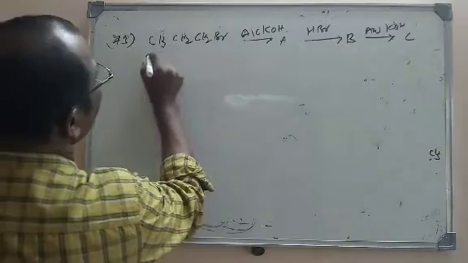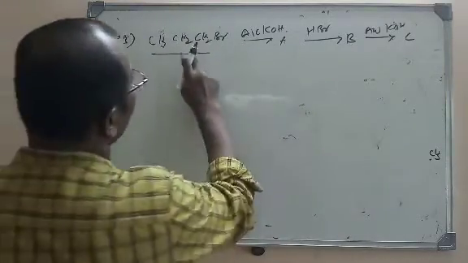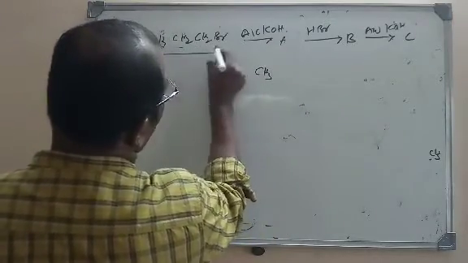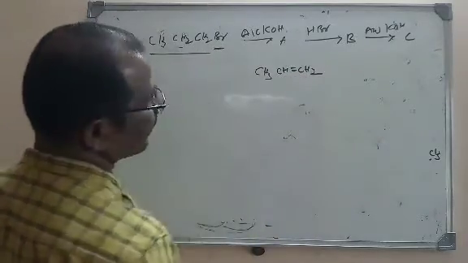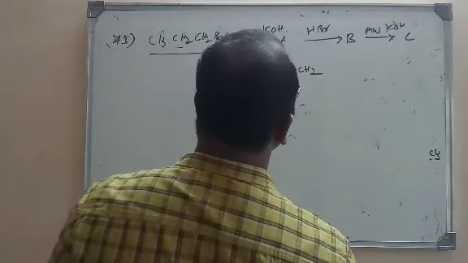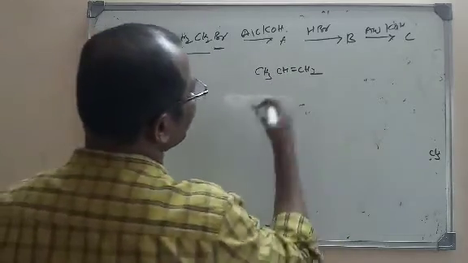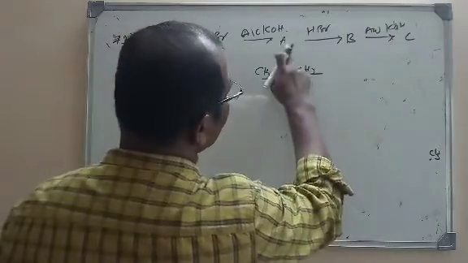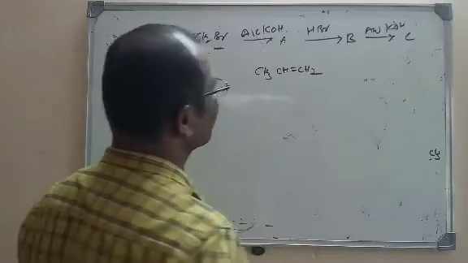What is C here? Look here, if you treat alkyl halide with alcoholic KOH, dehydrohalogenation takes place. So what is the product A here? H and Br will be removed, H from this carbon and Br from this. We get propene here. But again, we treat with HBr, and an addition reaction takes place here.